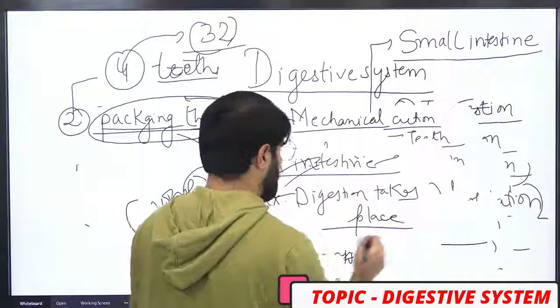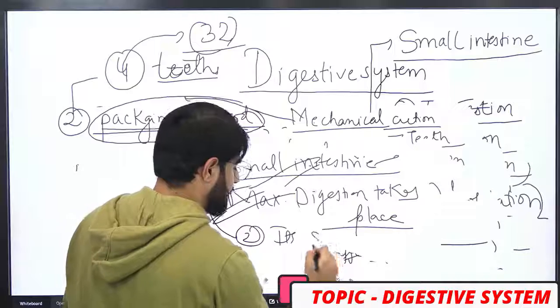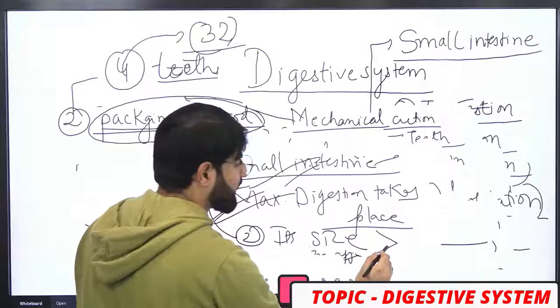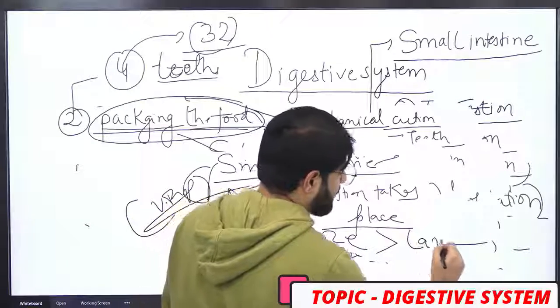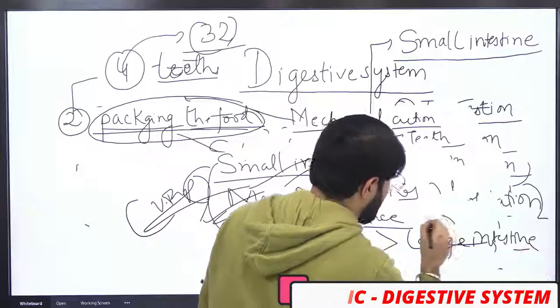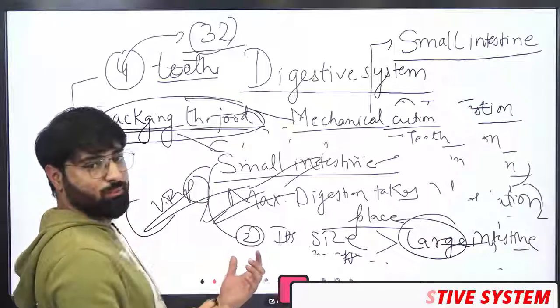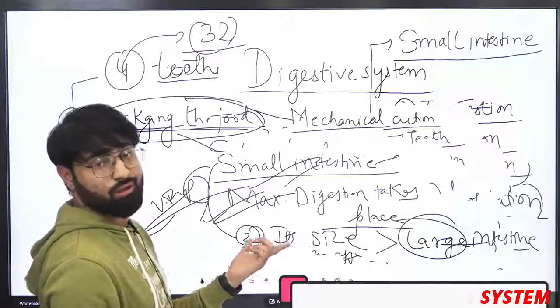And the second point is its size. It is greater than the large intestine. The large intestine contains the word large, but its size in comparison to the small intestine is small.